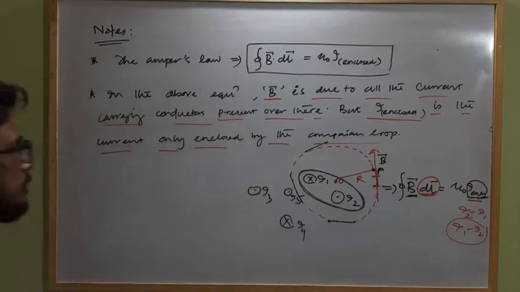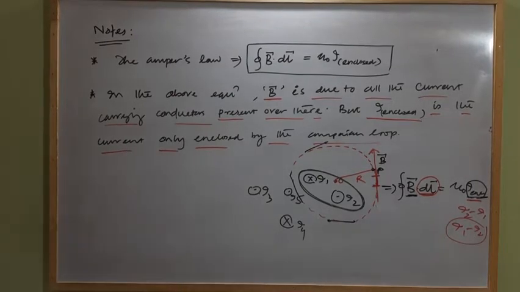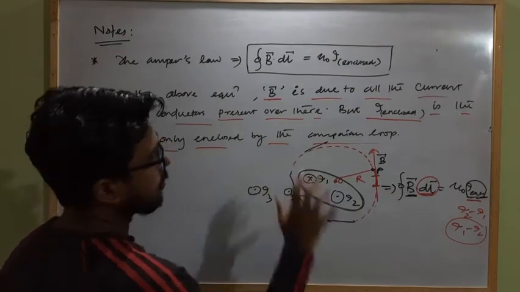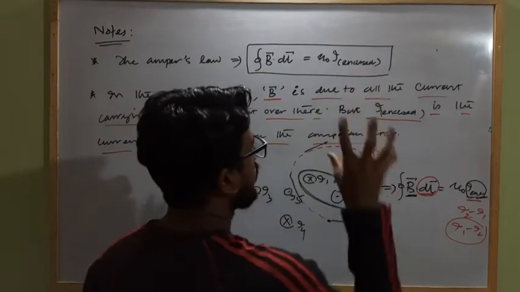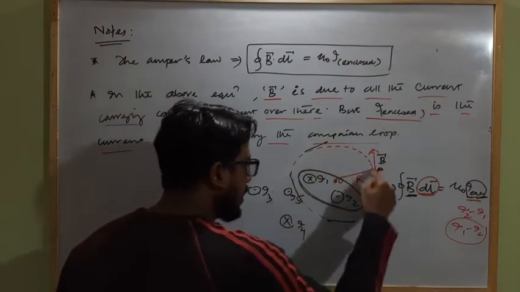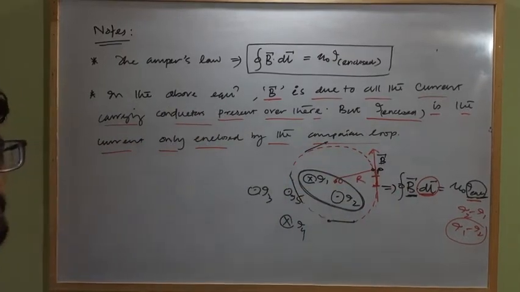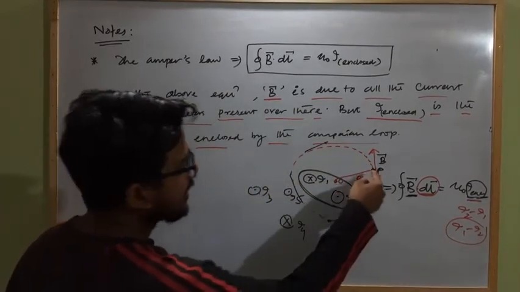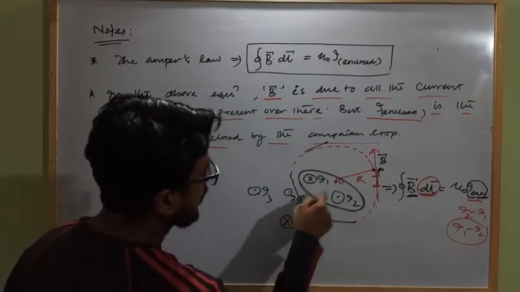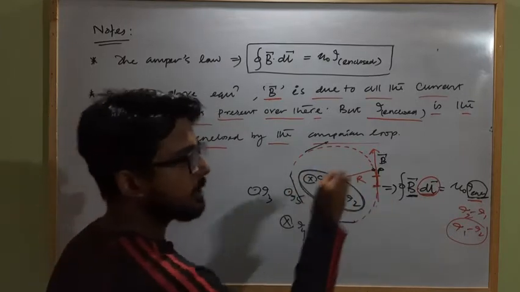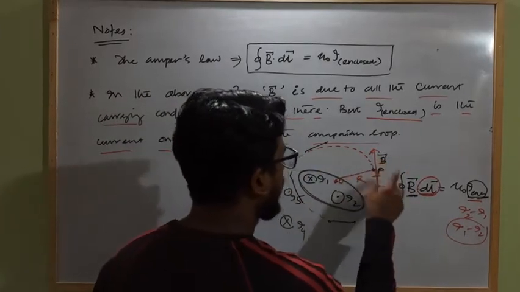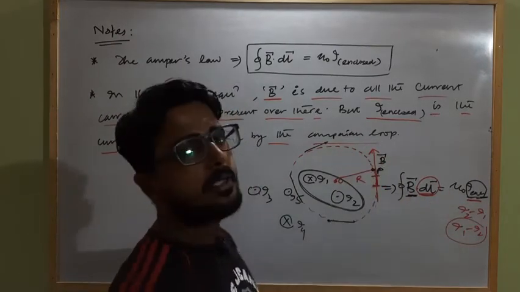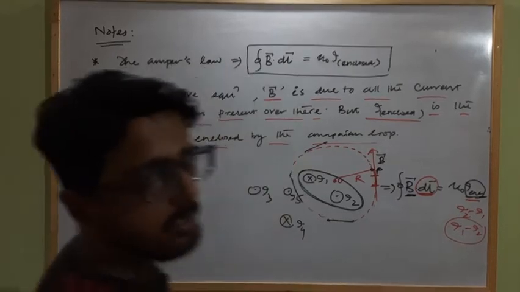Clear? So you have to remember that in Ampere's circuital law, the B is because of all the current carrying conductors present over there, and the I enclosed will be only that much current which is enclosed by the imaginary Amperian loop. This Amperian loop will be imagined in such a way that at each and every point on the Amperian loop the magnetic field strength will be constant or zero, and the direction between the B vector and dl vector will be either parallel or anti-parallel, or the dl and B vectors are perpendicular to each other. Clear?